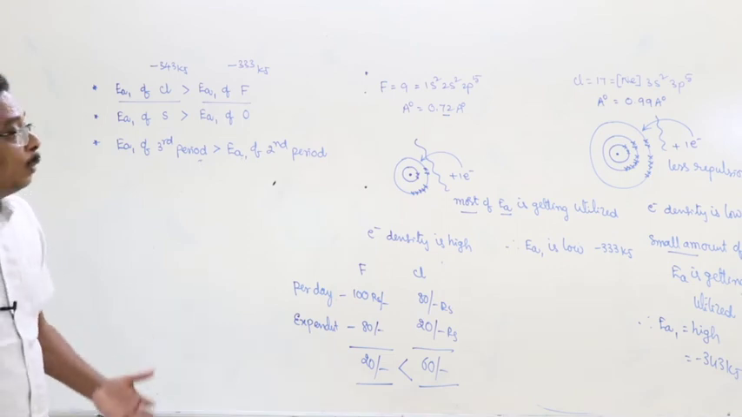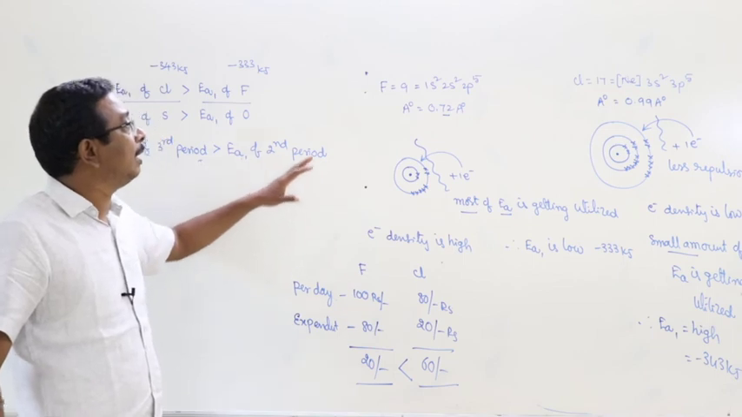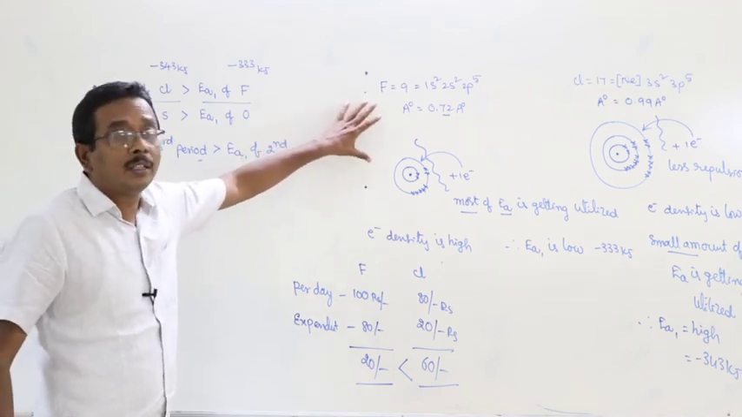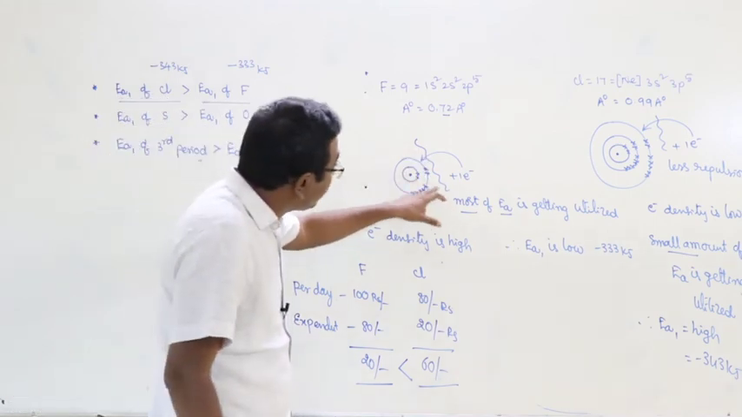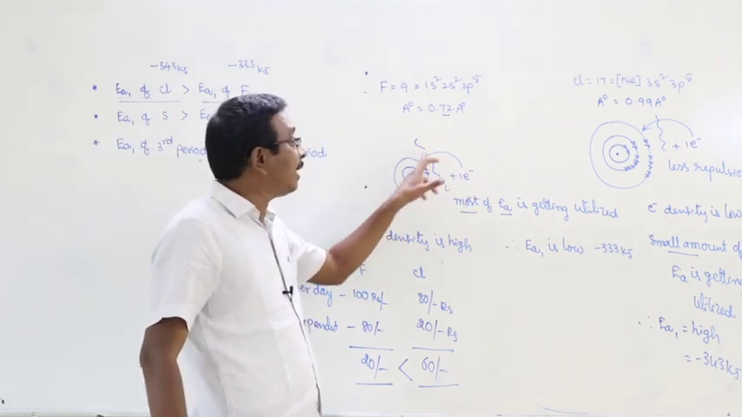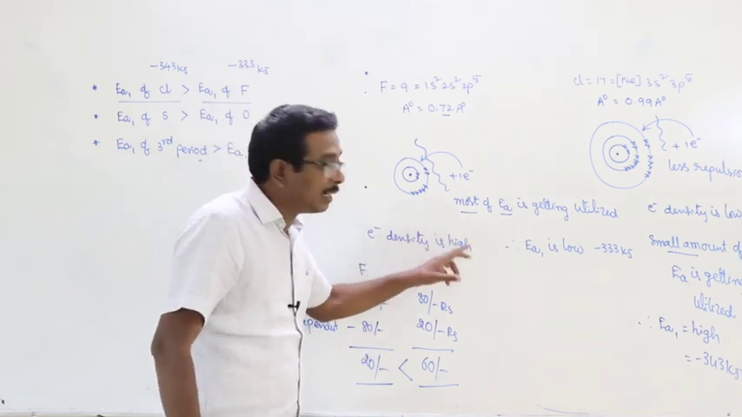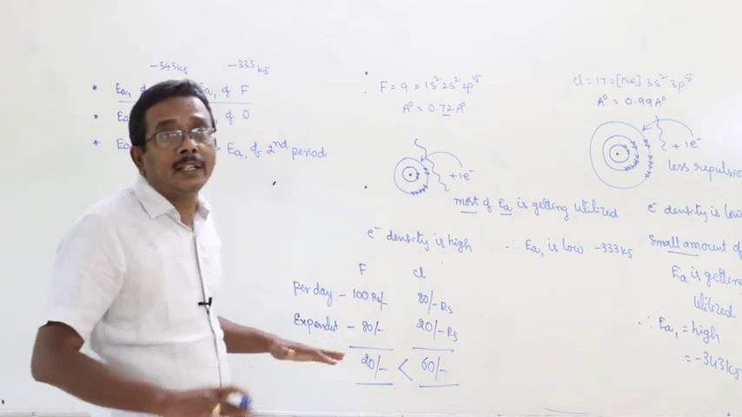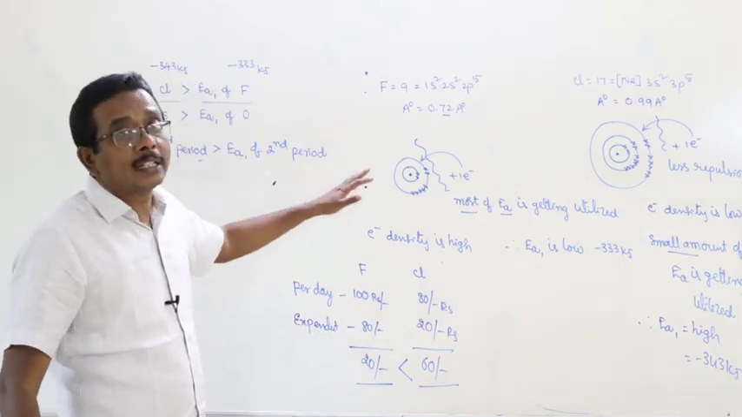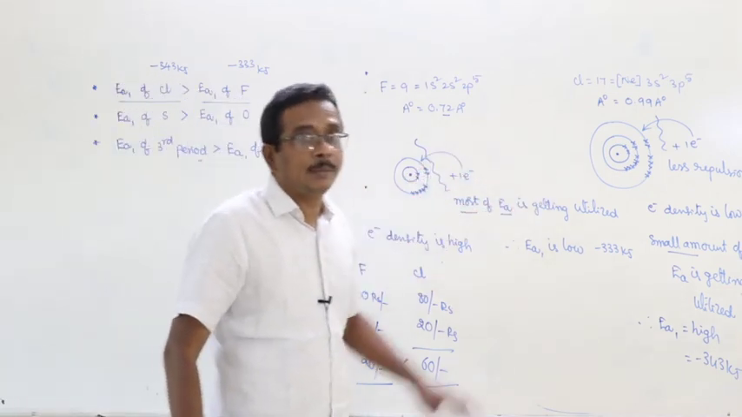Why? Due to the smaller atomic radius of the second period elements, the repulsion between the inner electrons and the newly added electron is more, so most of the electron affinity is getting utilized. Therefore, net electron affinity is low for second period elements and high for third period elements.